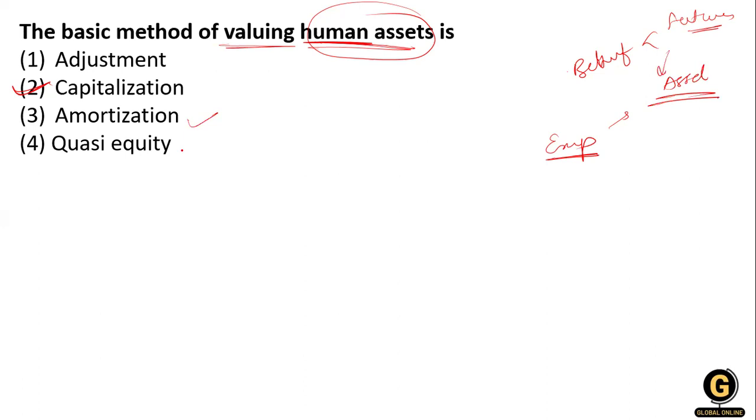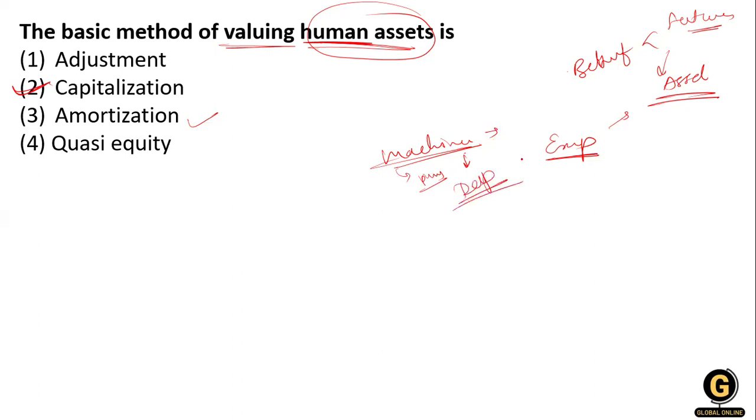For a physical asset, such as a machine, this is a process of depreciation, when we are devaluing the machinery or physical things. There we use the word depreciation.